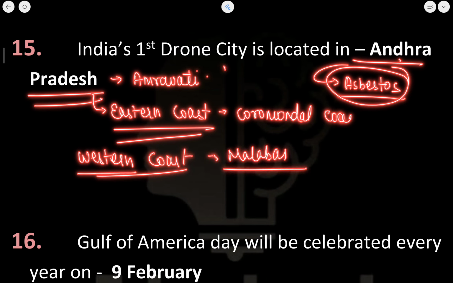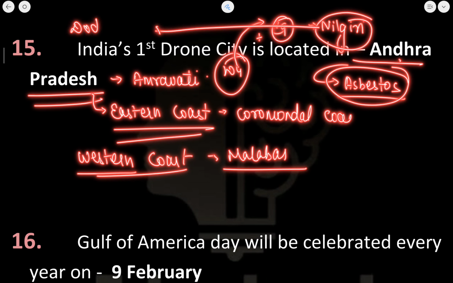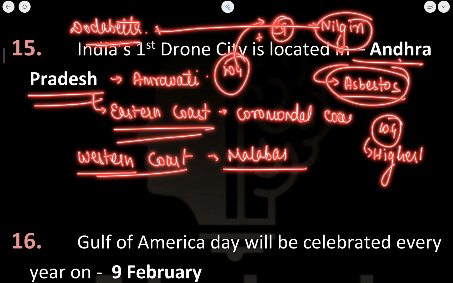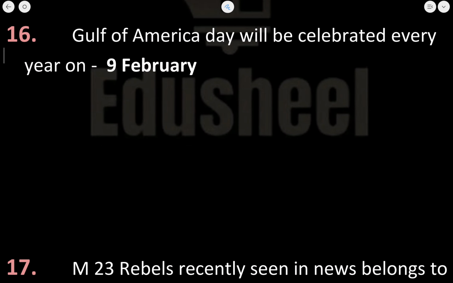Now the Western Ghats, if we talk about Western Ghats, where does the Western and Eastern Ghat meet? तो ये नीलगिरी में मीट करते हैं. And which is the largest peak of नीलगिरी? It is डोडा बेटा. Now you will tell me in the comment section कि Western Ghats की highest peak कौन सी है. This you will tell me in the comment section. ठीक है, यहाँ पे हमने थोड़ा सा geographical part को revise कर लिया.